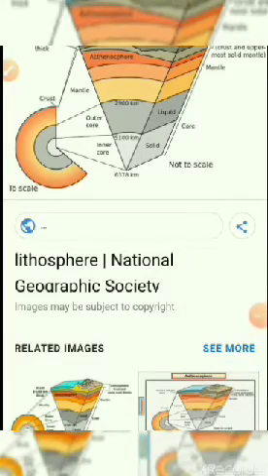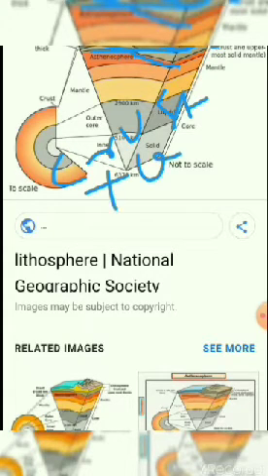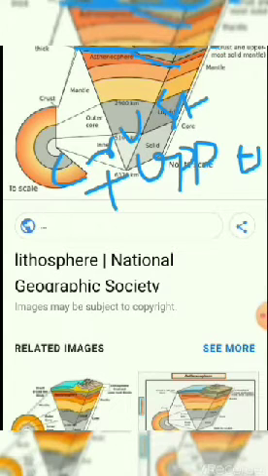Previously I told you the lithosphere is the upper part, which consists of the crust and the upper part of the mantle. This is known as the oceanic plate. This is known as the continental plate. So the lithosphere consists of both the crust plus the upper mantle. The combination of these two is known as the lithosphere, which extends up to around 150 kilometers.